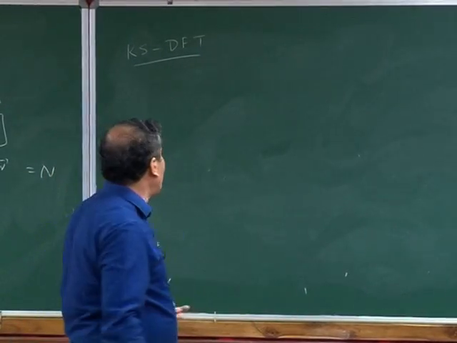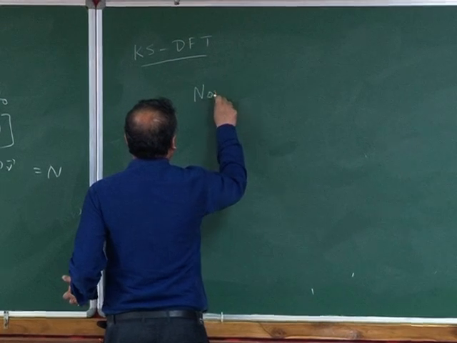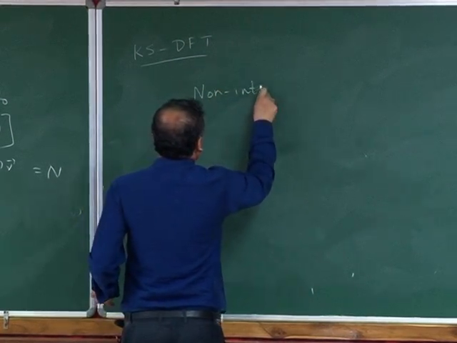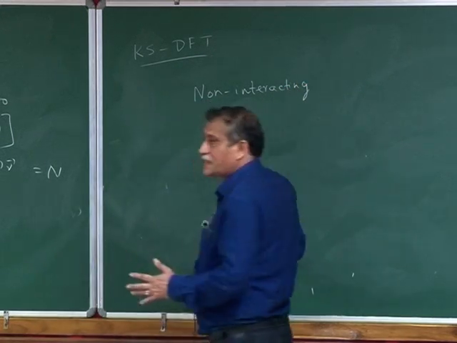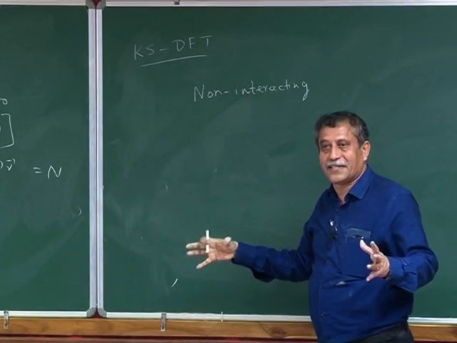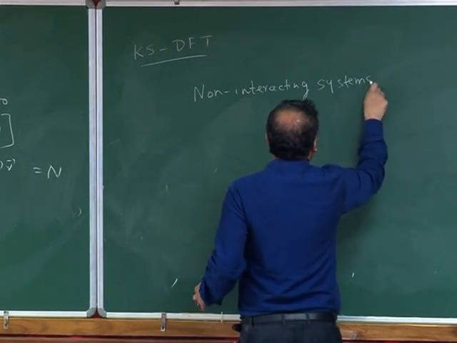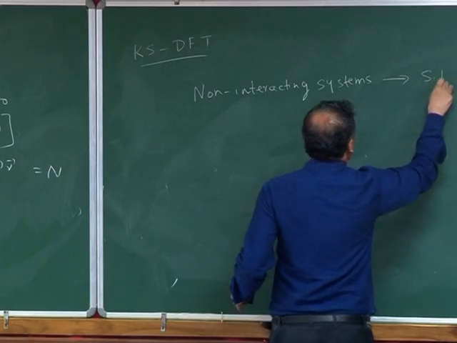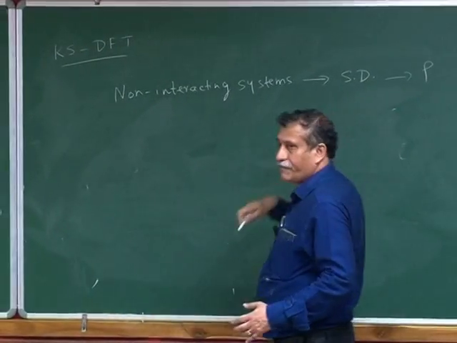So what Kohn and Sham introduced was basically, again, a non-interacting system. Now in this case, it is not homogeneous, but they're just non-interacting systems. So we know that for a non-interacting system, you can always have a single determinant. That is known from the wave function. And from there, I can get the density.